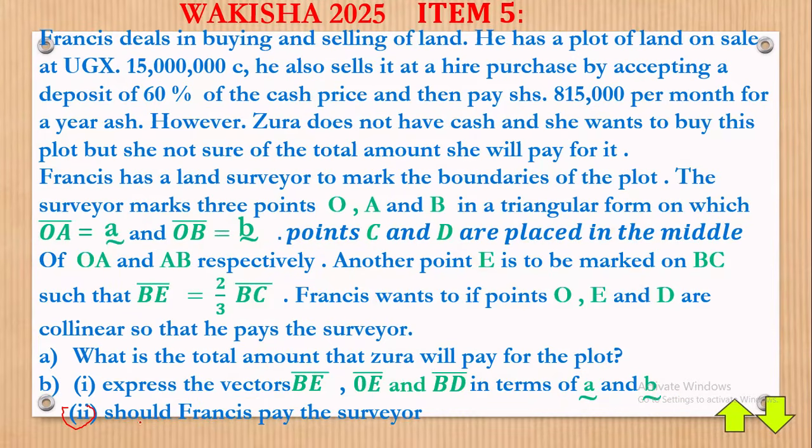They're saying, should Francis pay the surveyor? Why should Francis pay? They're saying another point E is to be marked on BC. Francis wants to know if the points O, E and D are collinear, so that he pays. So it means that he only pays the surveyor if points O, E and D are collinear.